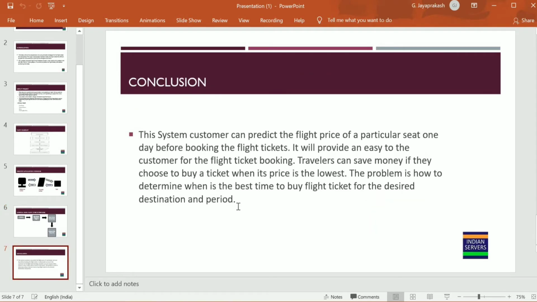And then here is the conclusion. Our conclusion is, as I already said, many people are not aware of buying a flight ticket at the right time, so with this it will be easy to find the price of the flight ticket, and before buying the flight ticket it will be used to know the details of the flight price also. So that is our conclusion.